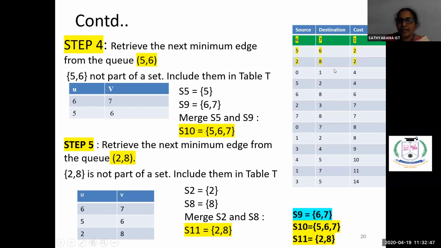Right, this is done. Now come to the next one, 2, 8. For 2, 8 also we have to see whether they are already part of a set or whether we have to create a new set.